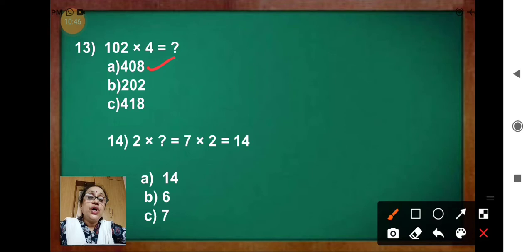Question 14. 2 into, question mark, equal to 7 into 2 equal to 14. Look at the options: 14, 6 and 7. So the correct answer is 7. 2 sevens are 14 and 7 twos are also 14. Finish writing the correct answers.